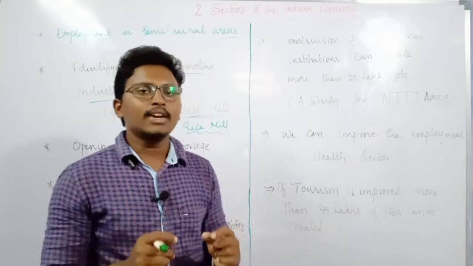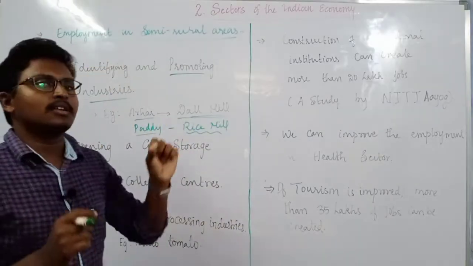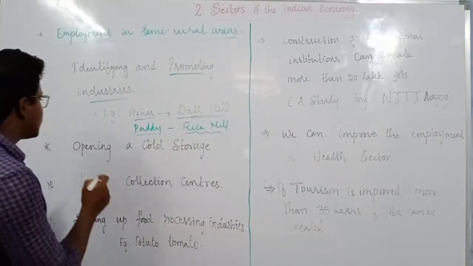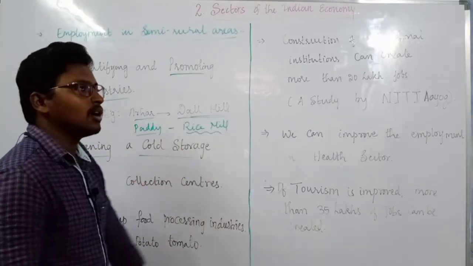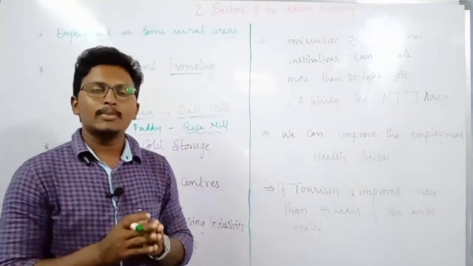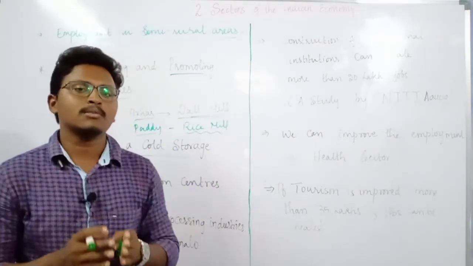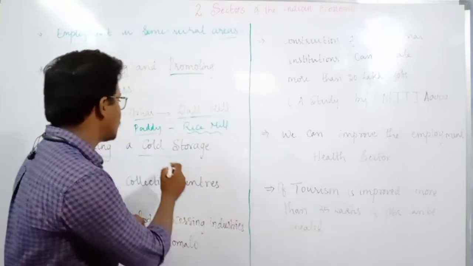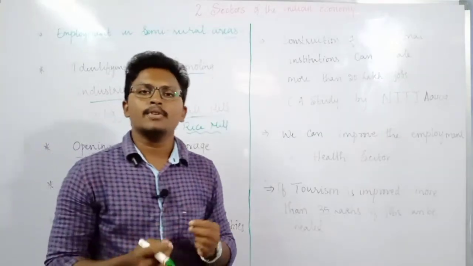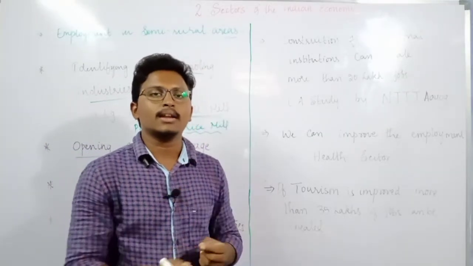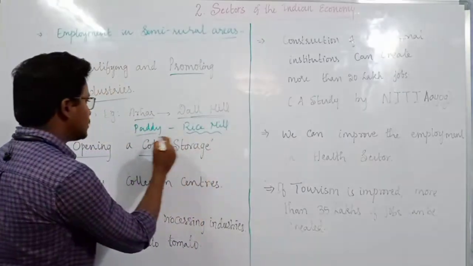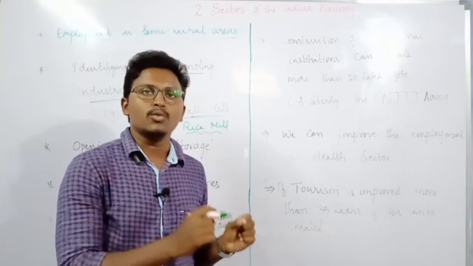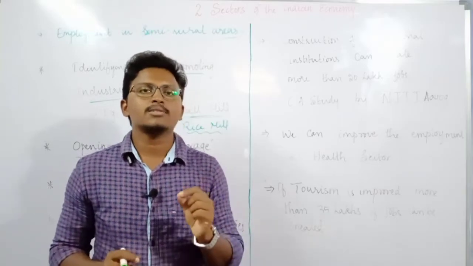So like this we can set up the industries which are related to agriculture, which can also create employment. Then the next thing is opening a cold storage. What is this cold storage? For example, people are producing wheat, paddy or potatoes, but the market price is not very good, therefore they can store this in the cold storage, and after some time whenever they get a good price they can sell it in the market. So by opening the cold storage, we are creating some employment for construction of the buildings, and the people who work in the cold storage will also get employment.